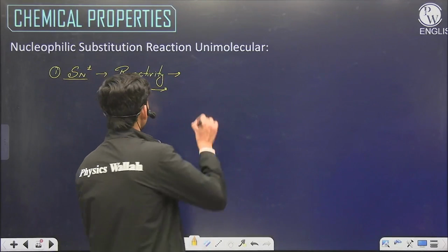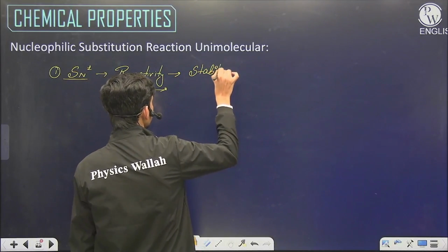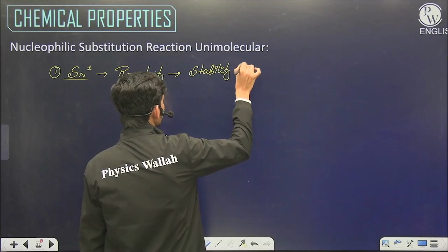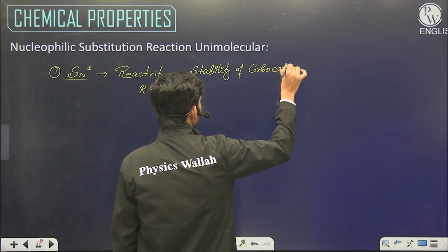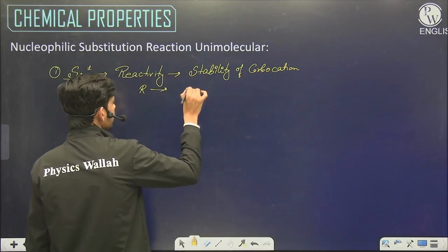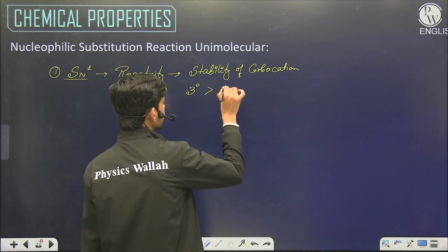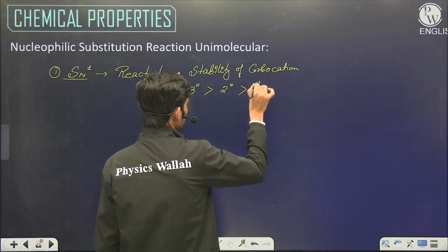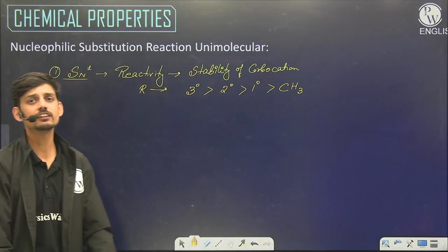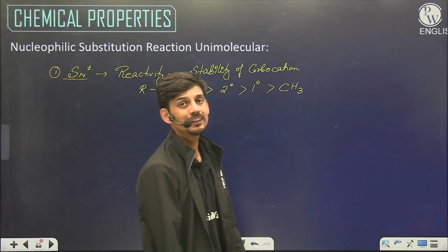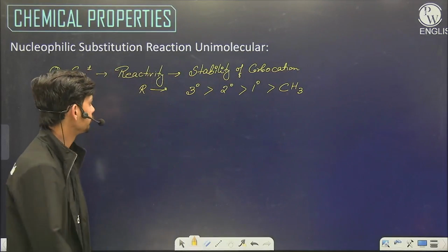So reactivity depends on carbocation stability, and that's why 3-degree alkyl halides will have a higher tendency to give this reaction than 2 degree, than 1 degree, and the least tendency for SN1 will be of methyl, which forms the least stable carbocation because of the number of alpha hydrogens.